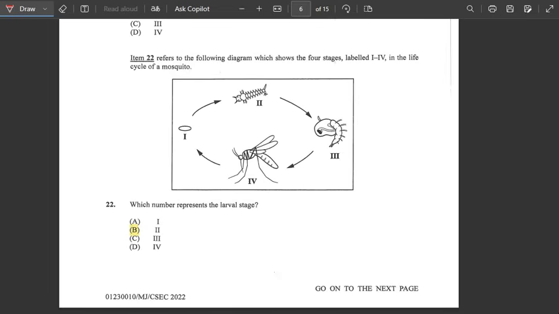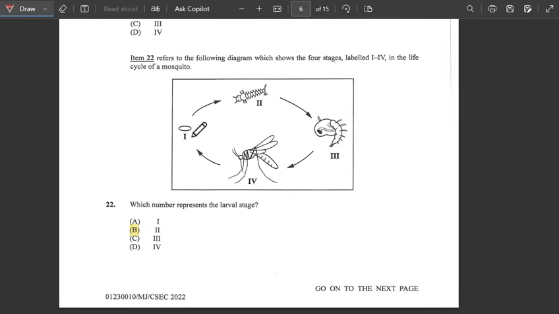Alright, number 22, it says refer to the following diagram which shows the 4 stages labeled 1 to 4 in the life cycle of a mosquito. Which number represents the larval stage? Let's go ahead and try to explain how the mosquito cycle occurs.